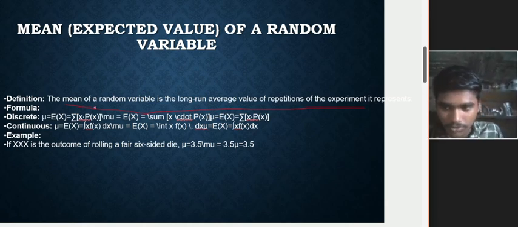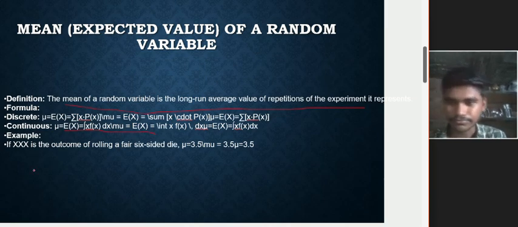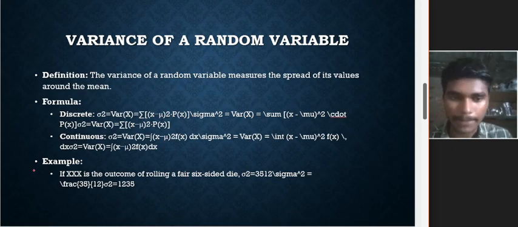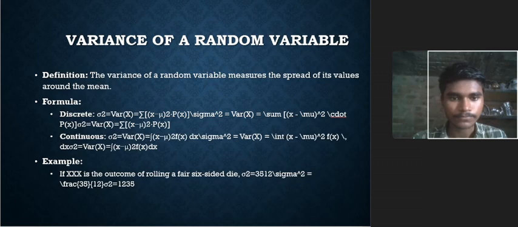The mean of a random variable is the long run average value of repetitions of an experiment. So for discrete, it is mu equal to E of X equal to sigma x into p of x, and for continuous, mu equal to E of X equal to integration of x into f of x dx. So we can calculate the mean like that.